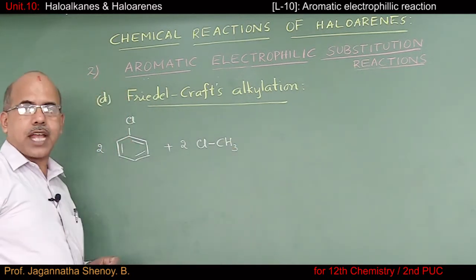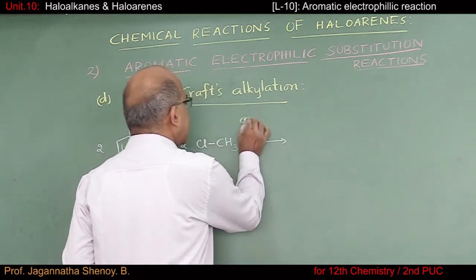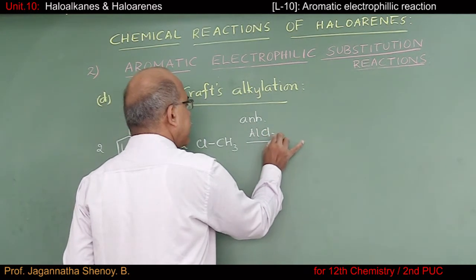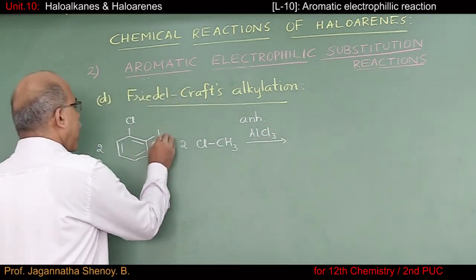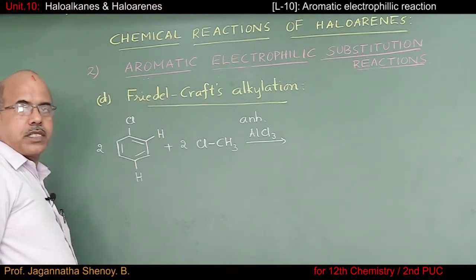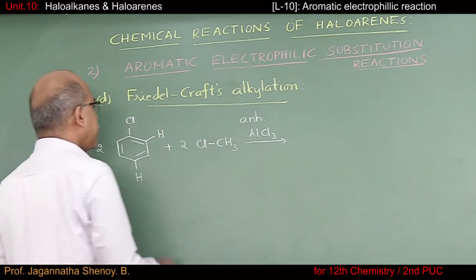The reaction has to be carried out in the presence of a Lewis acid like anhydrous aluminum chloride. As usual, I'll show the hydrogen atoms at ortho and para positions where the CH3 group gets introduced.